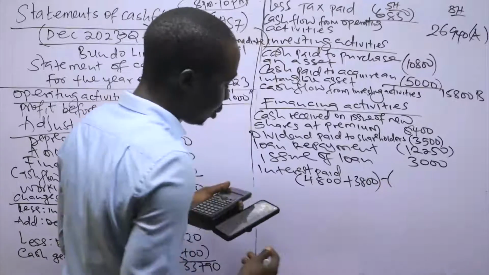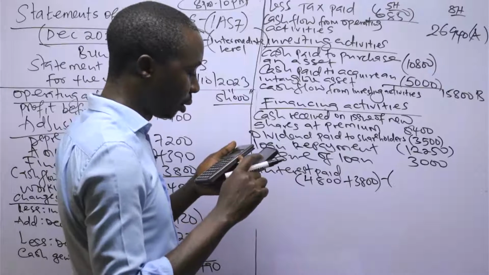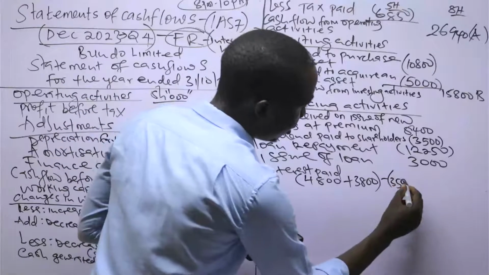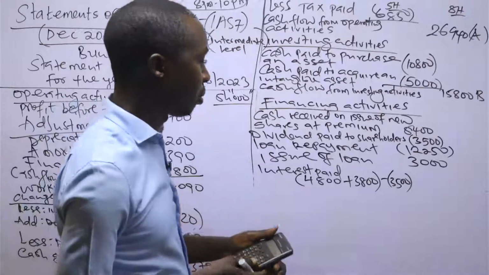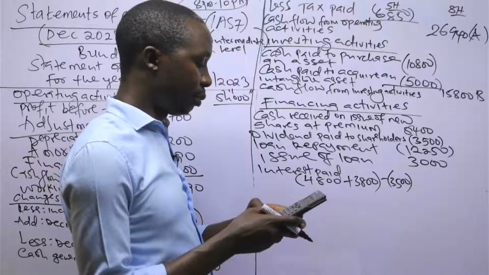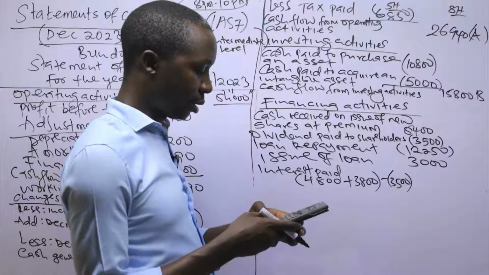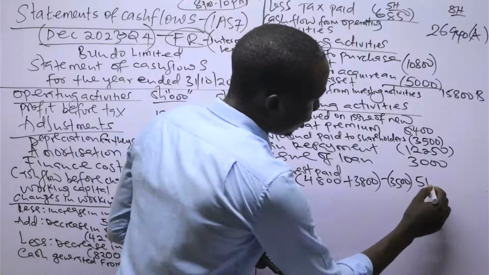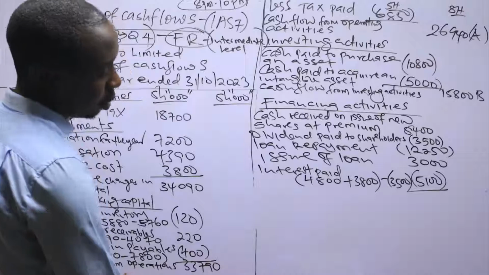But the interest payable by the end of the year is supposed to be 3,500. So interest paid is 4,800 plus 38, then minus 3,500. So this is 51. The interest paid.